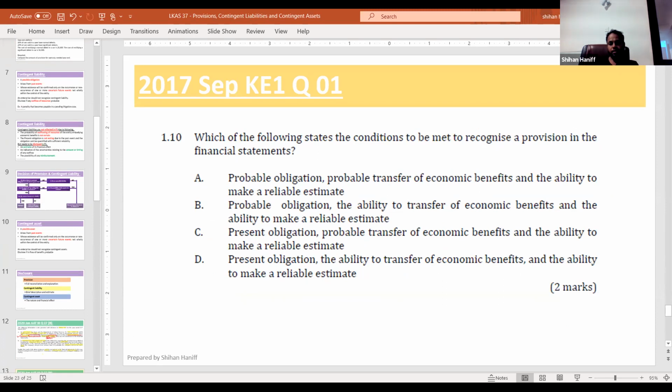Are you all okay with the two standards? Right. Let me do one more. We'll do one more standard.